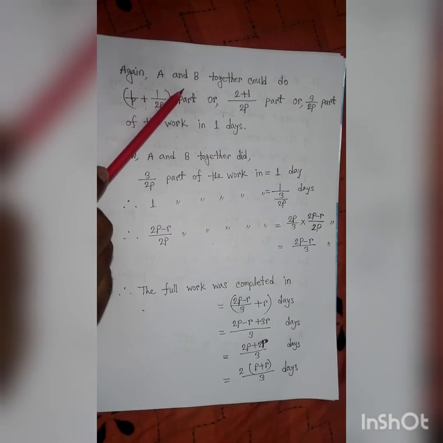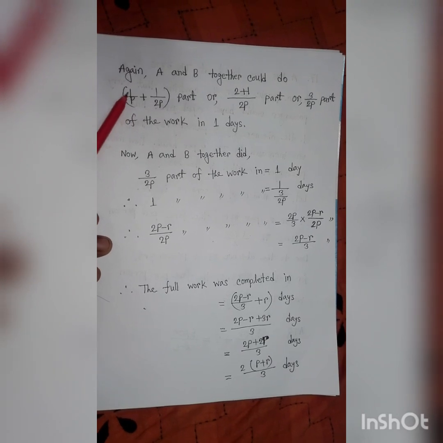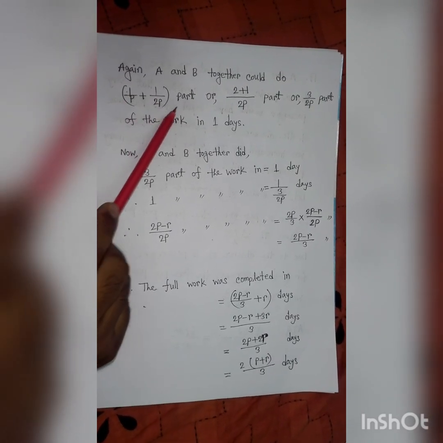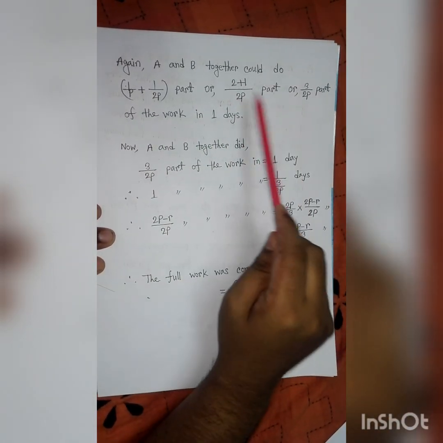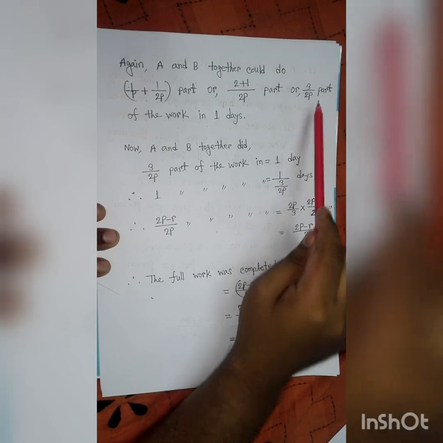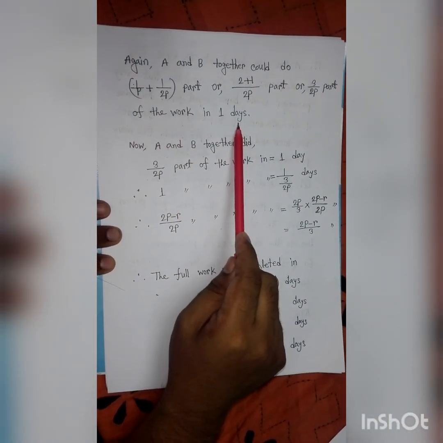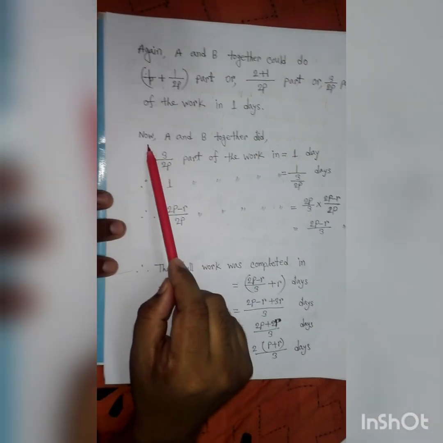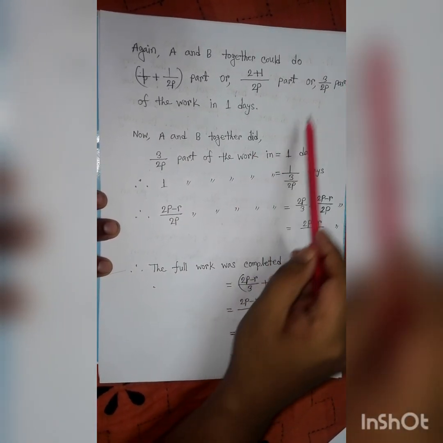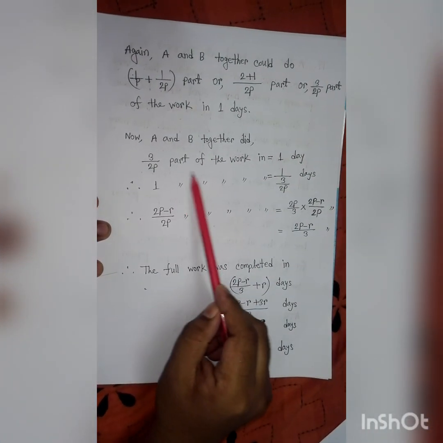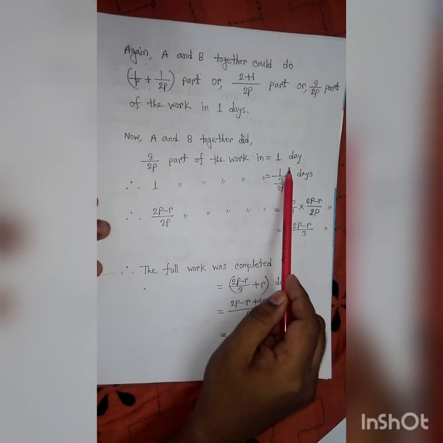Again, A and B together could do 1 by P plus 1 by 2P part, or by LCM, 2 plus 1 by 2P, or 3 by 2P part of the work in 1 day. So we can write A and B together did 3 by 2P part of the work in 1 day.